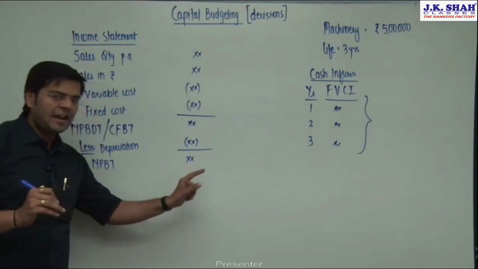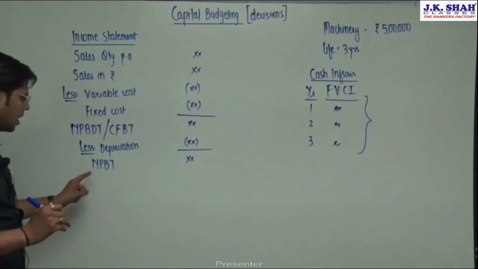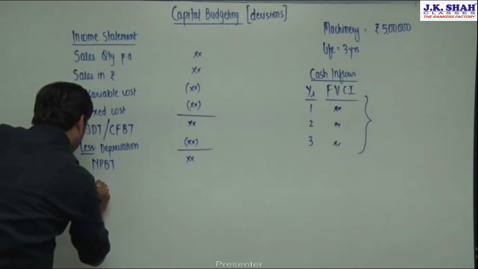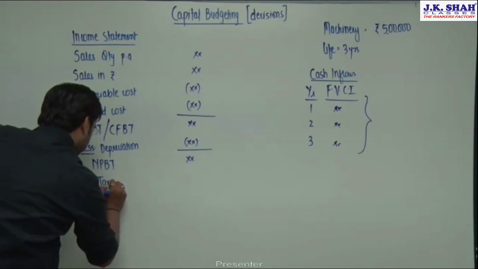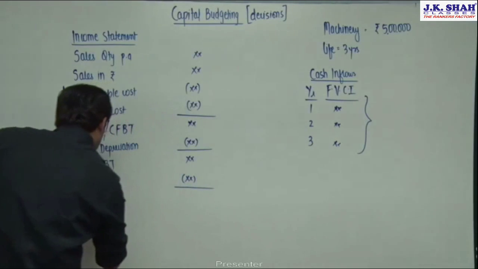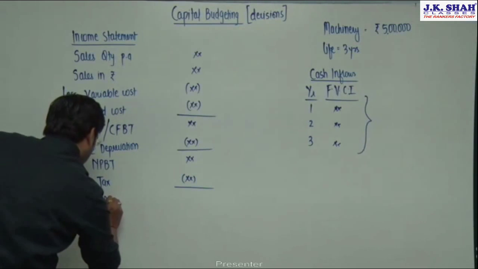On this profit we have to pay tax. Now from the net profit before tax, I will deduct tax, and after deducting tax, the resultant can be termed as net profit after tax.